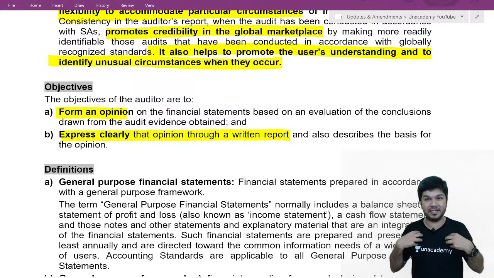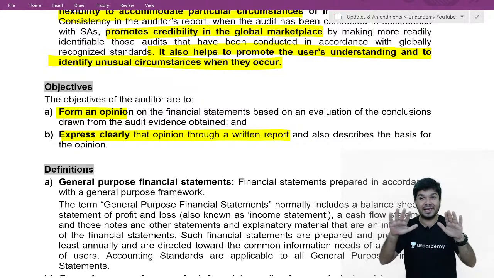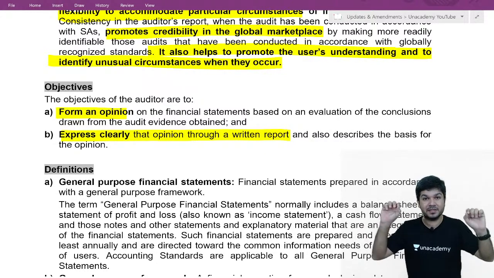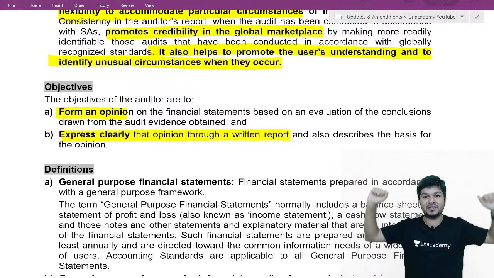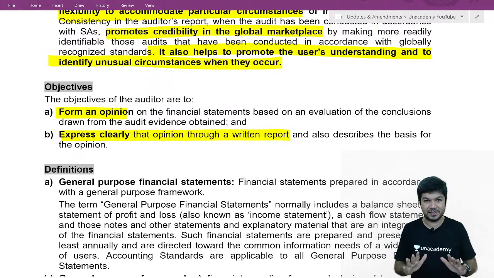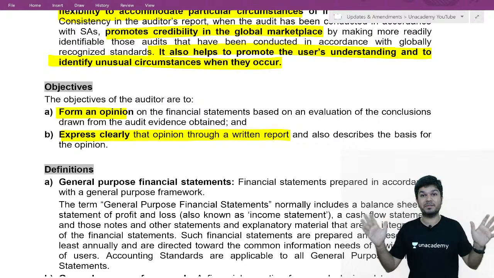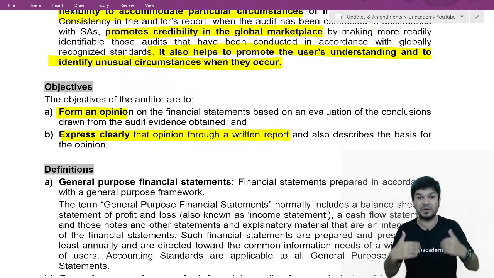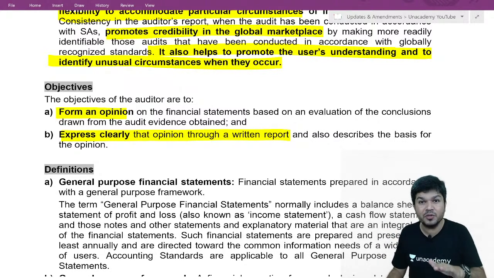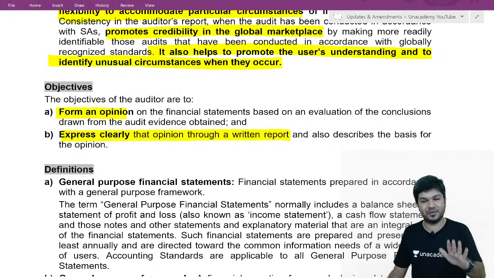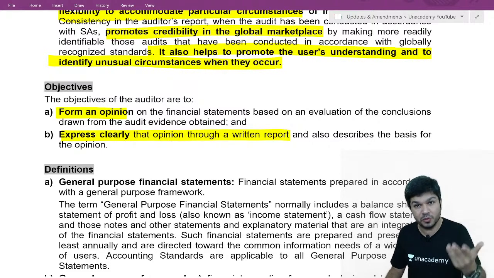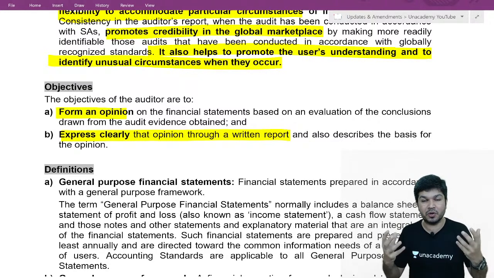So normally this SA 700 is framed considering general purpose financial statement in mind. If there is a special purpose financial statement, we can also use the SA 700 content, but here we are reporting on what?